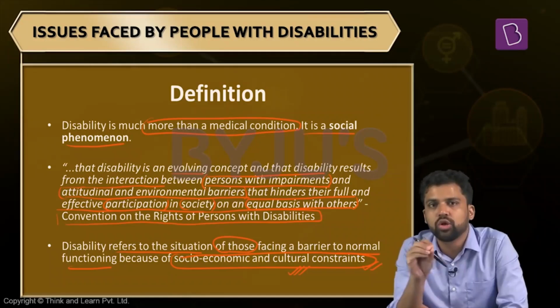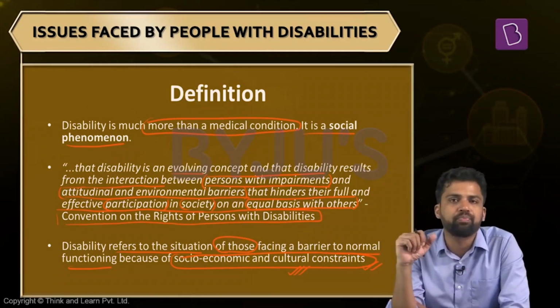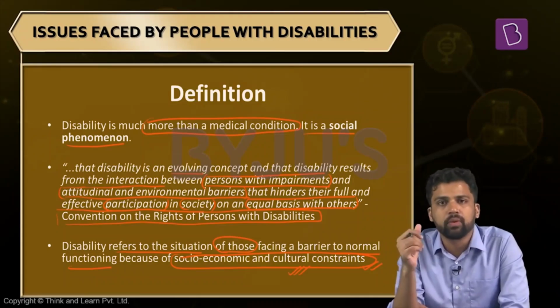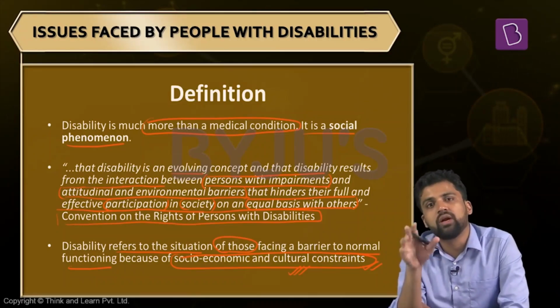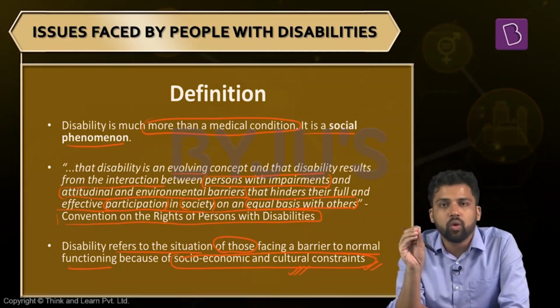So here there is some economic barrier, a socio-economic barrier, some sort of discrimination on the side of the employer. Another way you can look at it: sometimes people with disability are looked down upon, especially those who have mental disabilities. They say it is a consequence of something they did in the past, something evil they might have done, and because of that they're being punished. So these are cultural barriers.